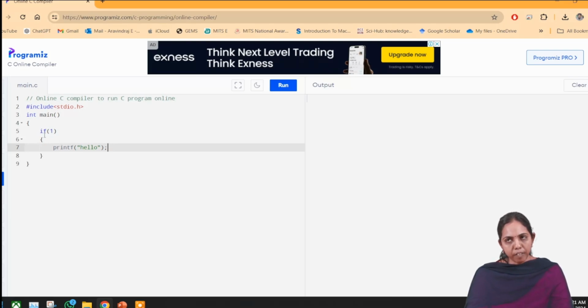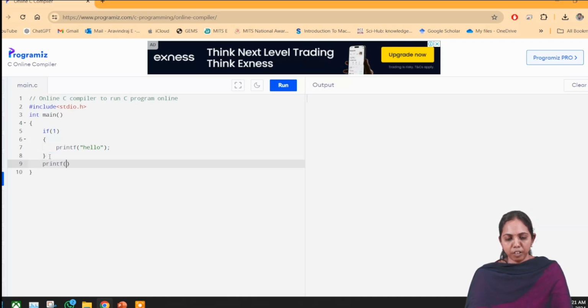Everyone may have a doubt that I said there is a condition. So what is the condition? I have not written any condition here. So this 1 itself indicates the condition. 1 itself is a condition. Then after that I will write a set of statements, one more statement, after that program.